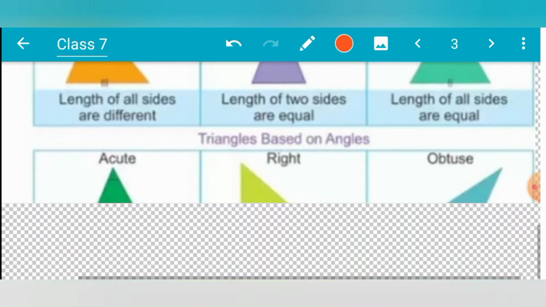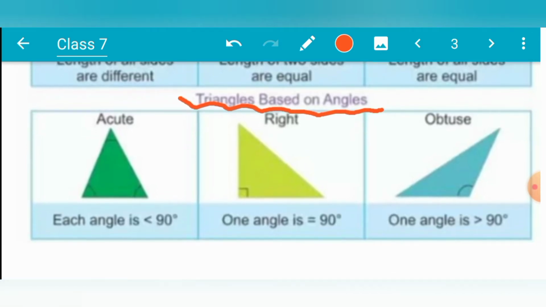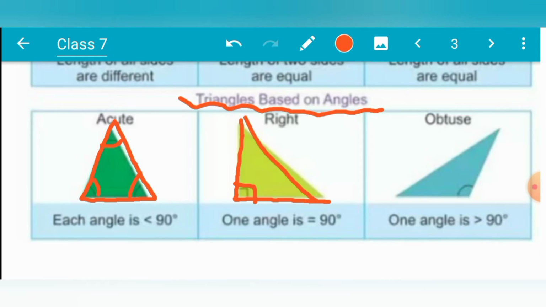Similarly, based on the angles, triangles are of three types again. When all the angles are less than 90 degrees, it is known as an acute angle triangle. When in a triangle only one angle is 90 degrees, you can see this angle is 90 degrees, this is known as a right angle triangle.